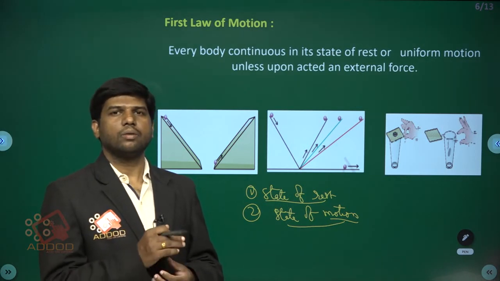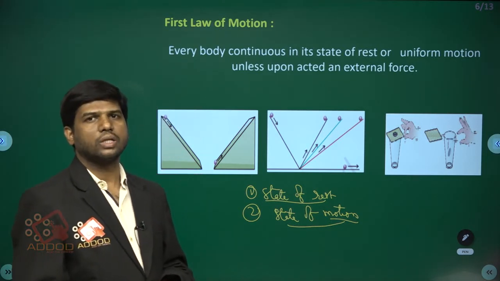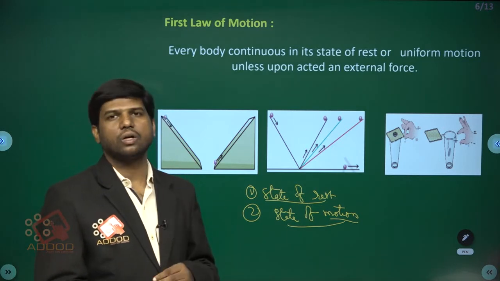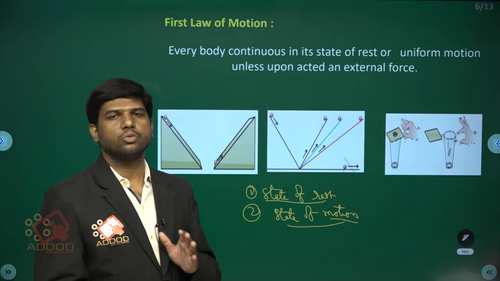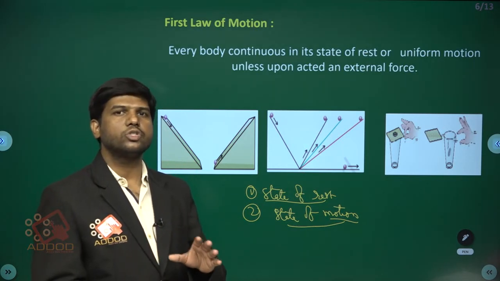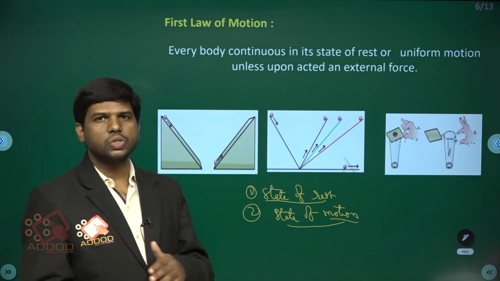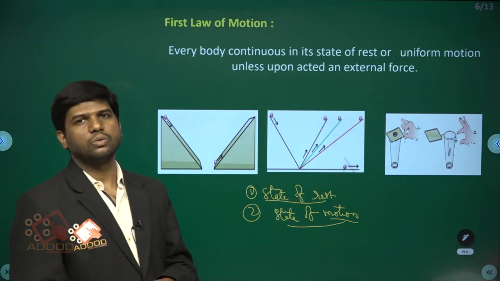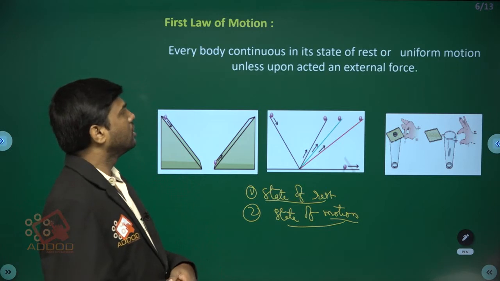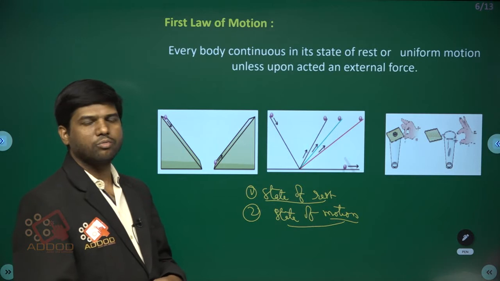So, every body continues in its state of rest or uniform motion unless acted upon by an external force. If there is no external force acting on the body, it continues to be at rest or in uniform motion, meaning it continues to be in its initial position only. To change the position of the body, what do you have to do? You have to apply an external force. Okay, so this is called the first law of motion, Newton's first law of motion.